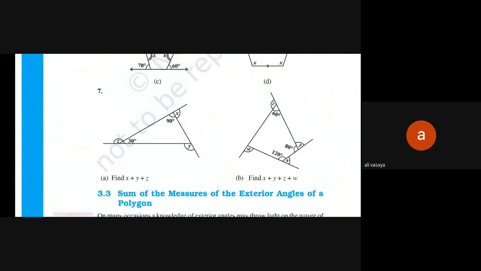Okay, see. In question number 7, two figures are given here, and in both the figures, angles X, Y, and Z. The sum of X, Y, and Z we have to find here. Now we can see simply X, Y, and Z are exterior angles of the triangle.